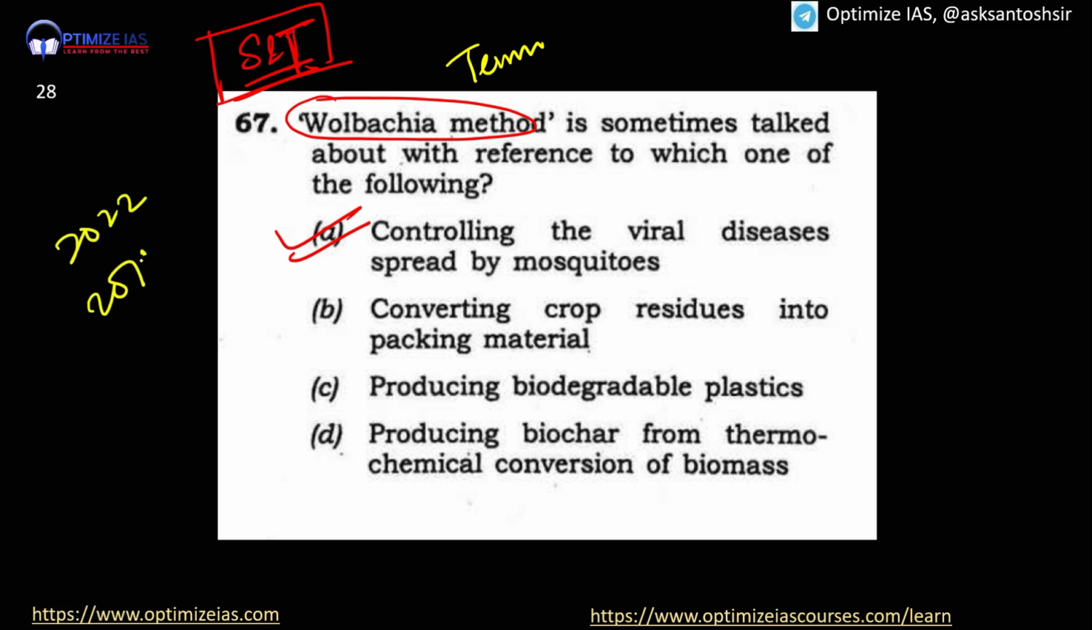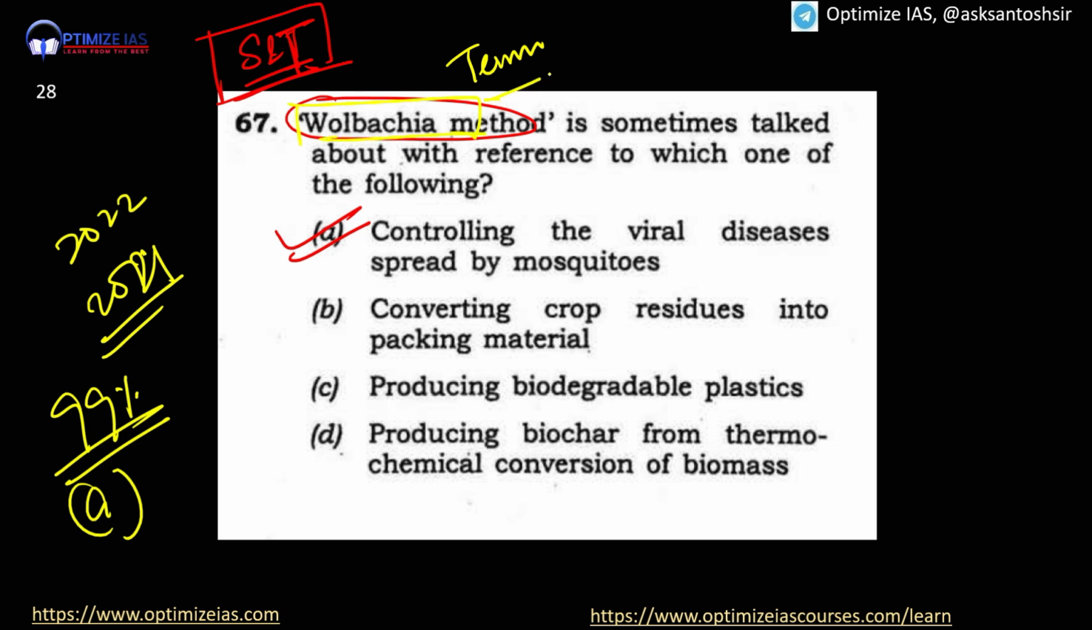Prelims 2021 question, in 99% of the cases the answer is option A. In which type of questions? Term-based and science and tech. Term-based and science and tech, the option is option A. So this is one unique technique.